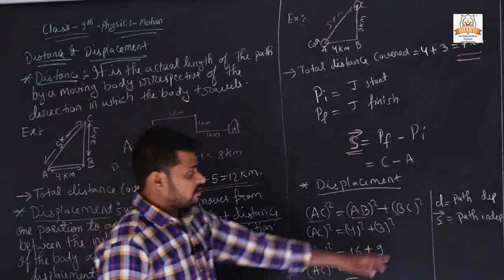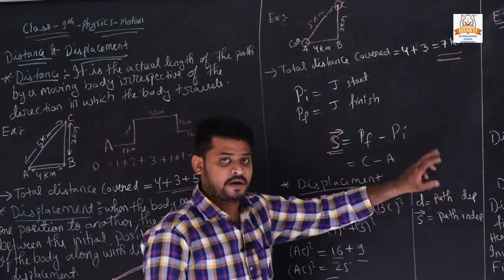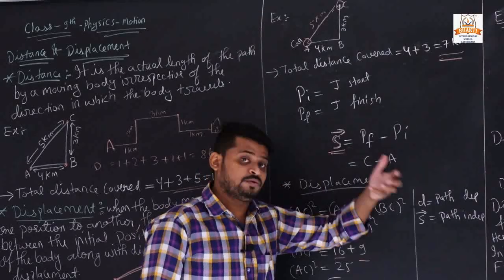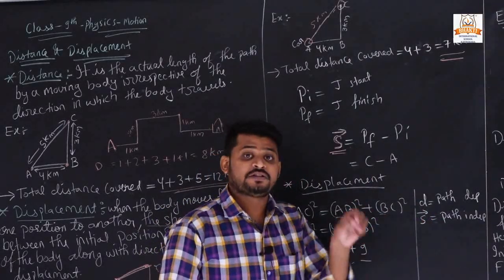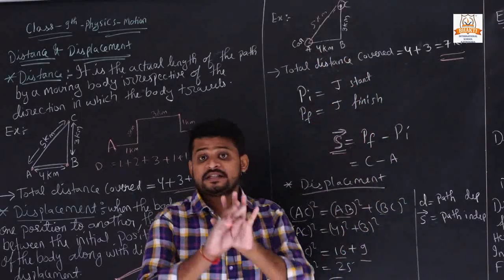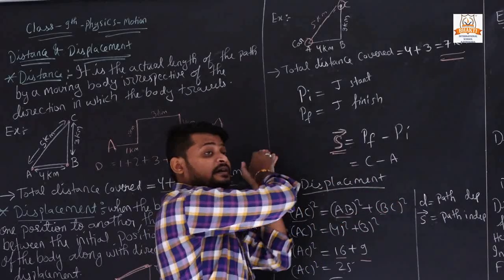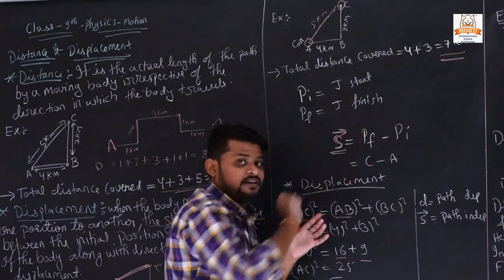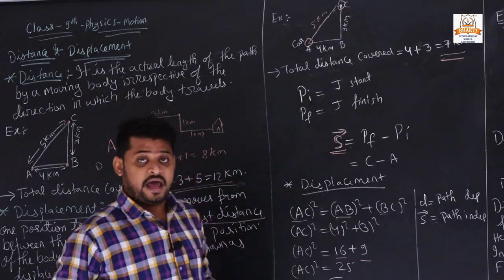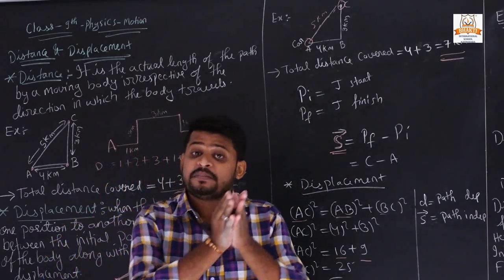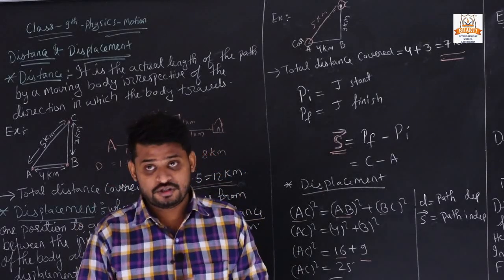Understand? Here small d is represented by distance. It depends on the path, meaning how much total path you traveled is your distance, and displacement doesn't depend on the path. How much you travel doesn't matter. It means the shortest path, the distance between the initial and the final position, is the displacement, and distance can never be 0, but displacement can be 0.